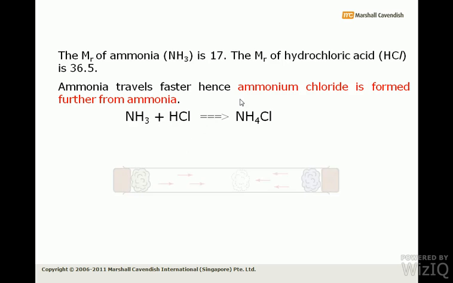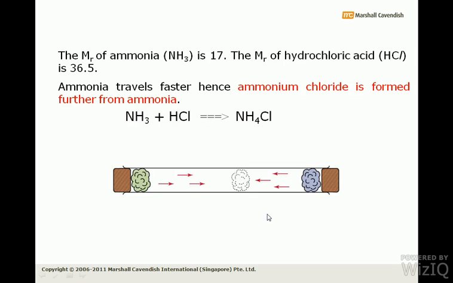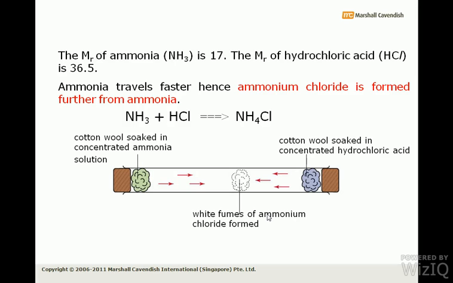Now, this was a demonstration. If you quickly look into that, both gases diffuse, the white ring was formed, white fumes of ammonium chloride over here, the cotton wool and the position of the ring and everything is very much clear. Now, the comparative rate of diffusion of the gases.